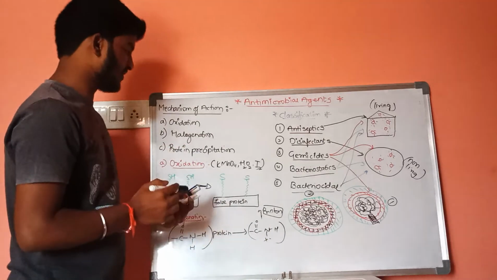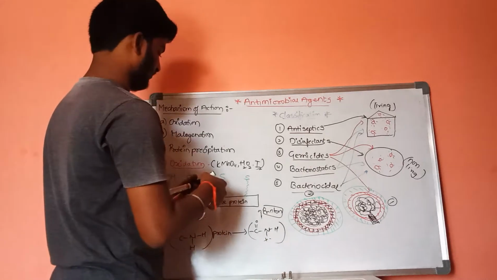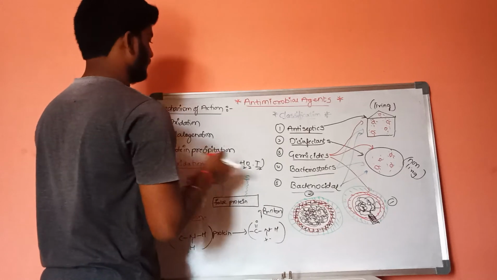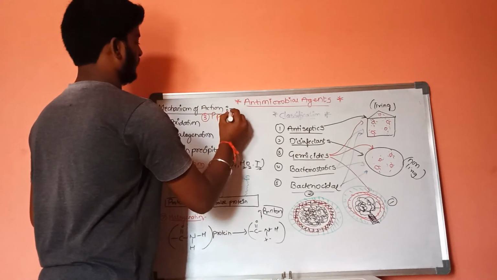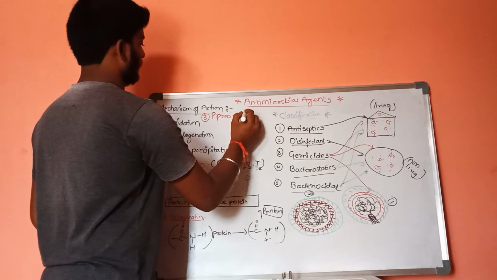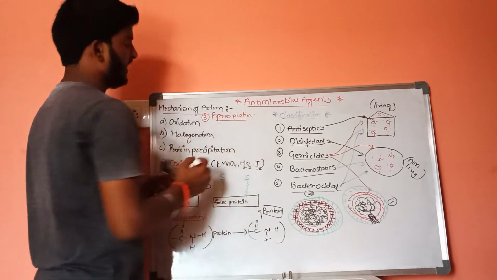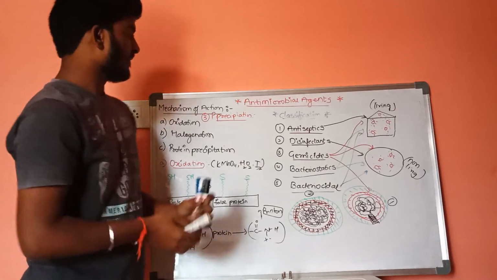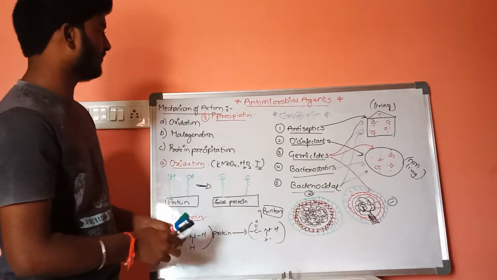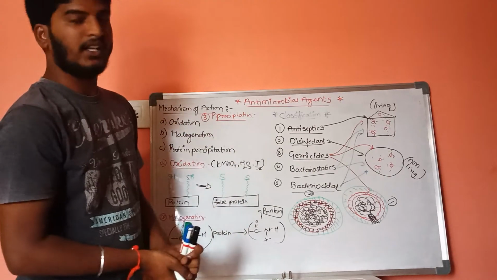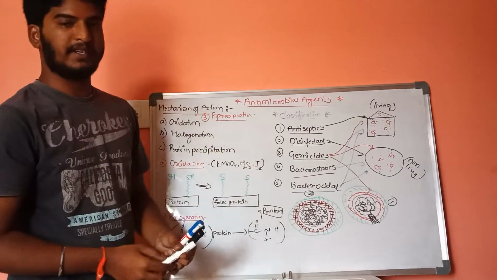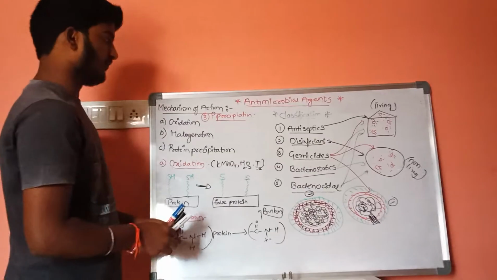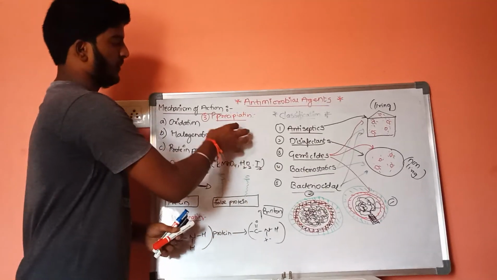And in case of protein precipitation, our body consists of proteins. These proteins which are present consist of metal ions. Now these metal ions which are present will be precipitated.